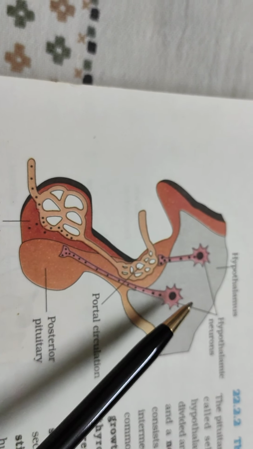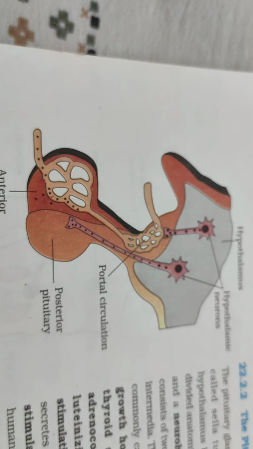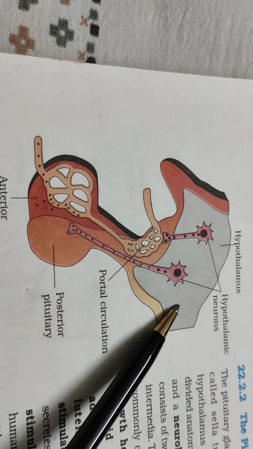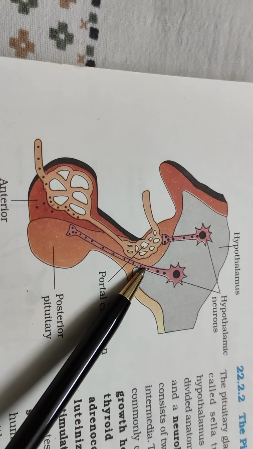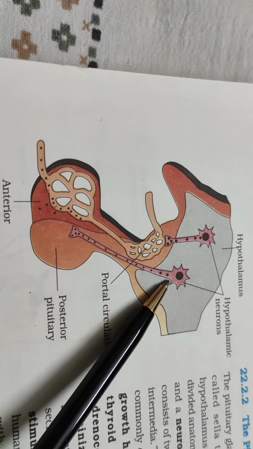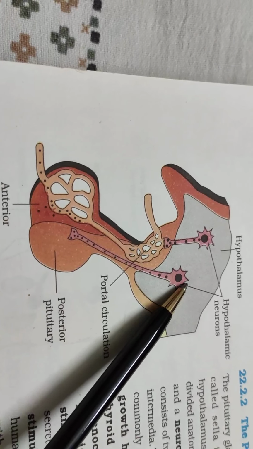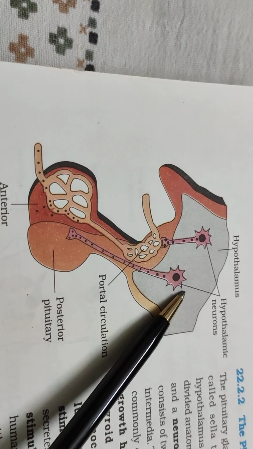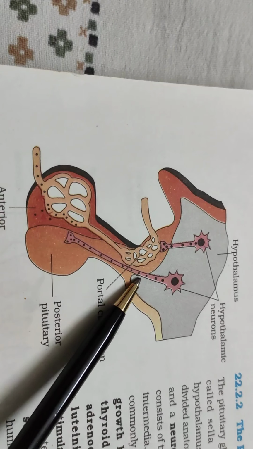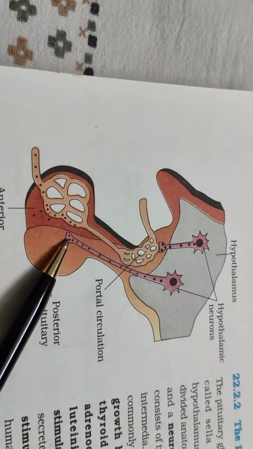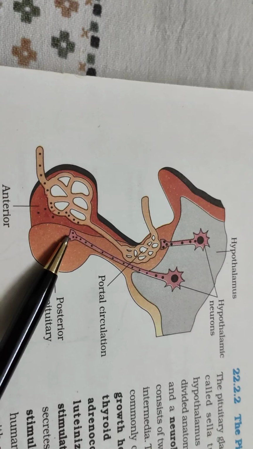Here we can see these are the axons, these are the neurons which are present in the hypothalamus. The cell body is present in the hypothalamus and the axon passes through the infundibulum.